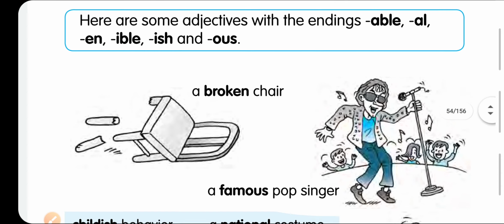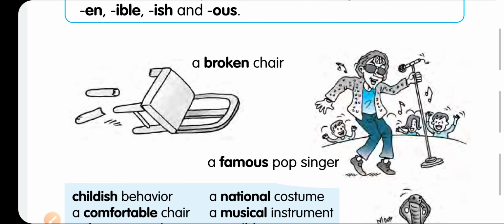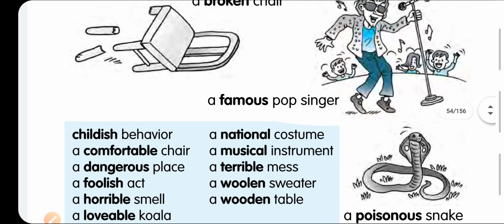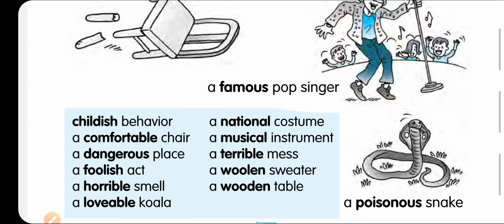A broken chair, a famous pop singer, childish behavior, a national costume, a national player, a musical instrument, a terrible mess, a woolen sweater, a dangerous place, a foolish act, a horrible smell, a lovable koala, poisonous snacks.